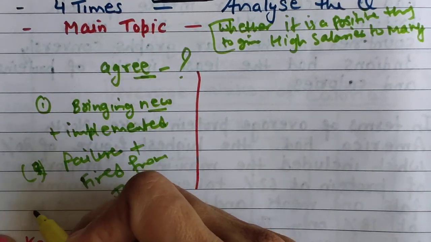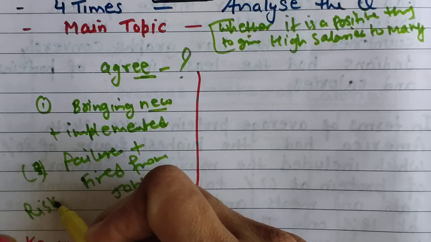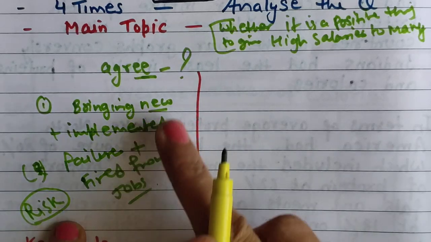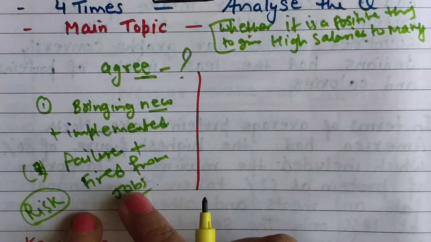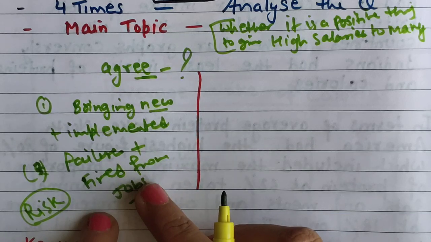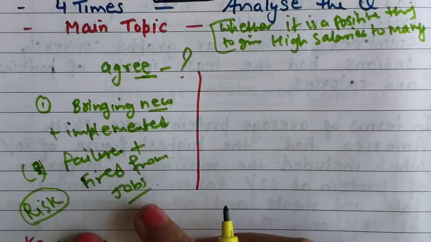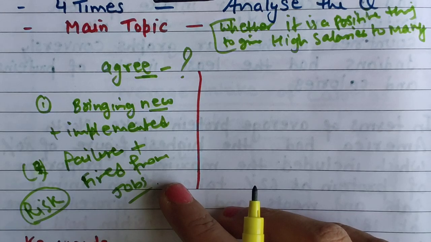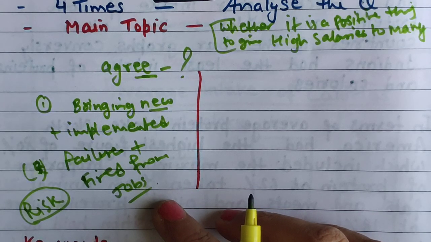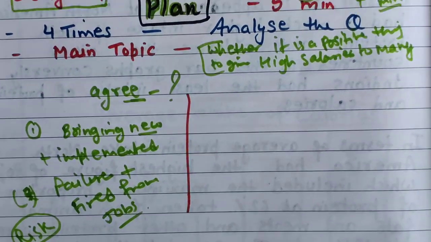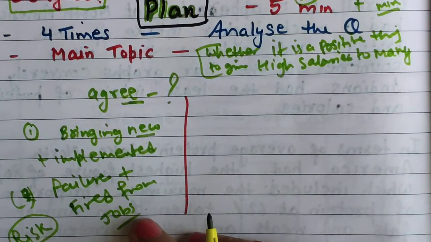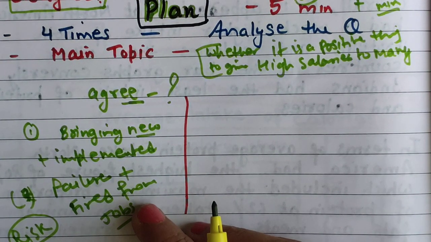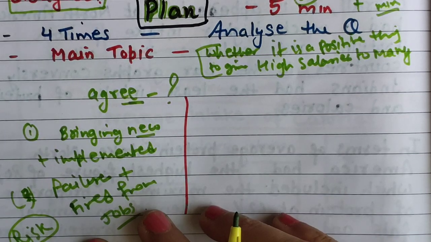So you can give a name to this point: risk is also there when they fail in any new innovation. Sometimes these persons may become jobless. The owners can fire that senior manager. That's why they are getting higher salaries.